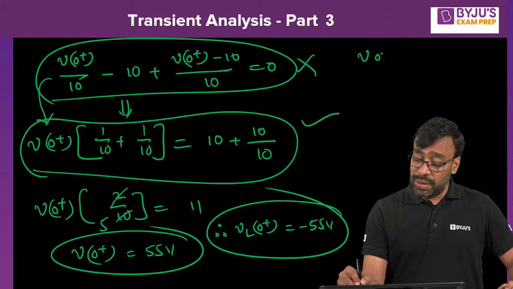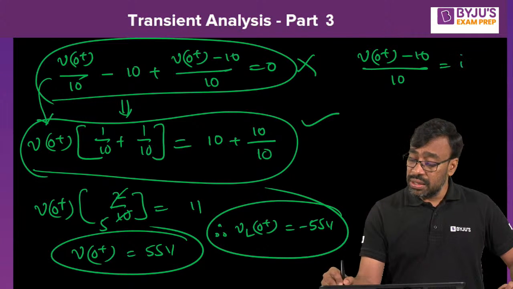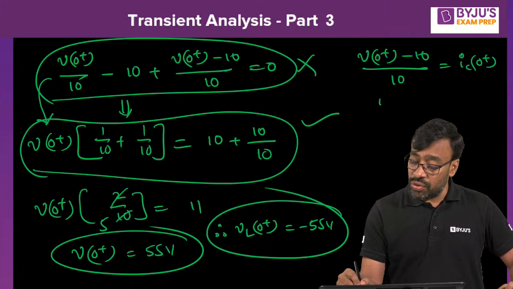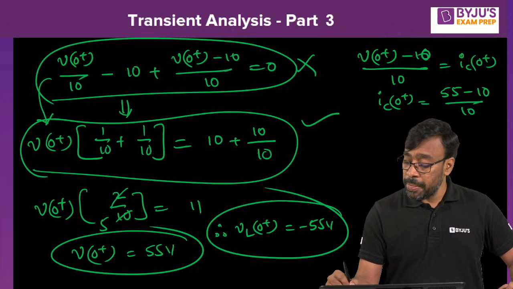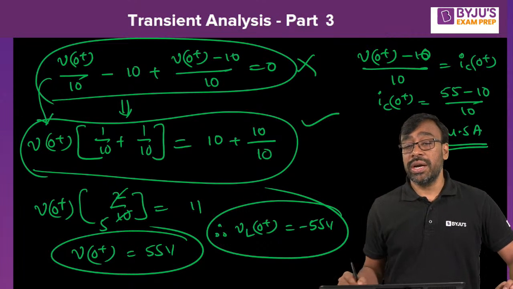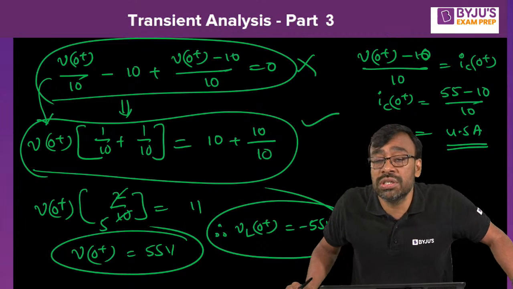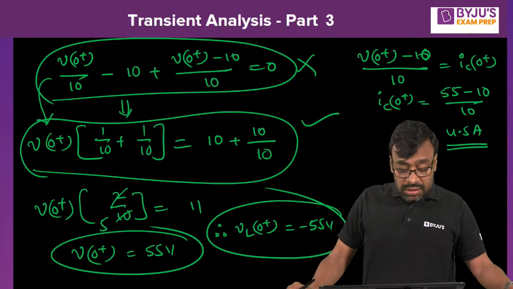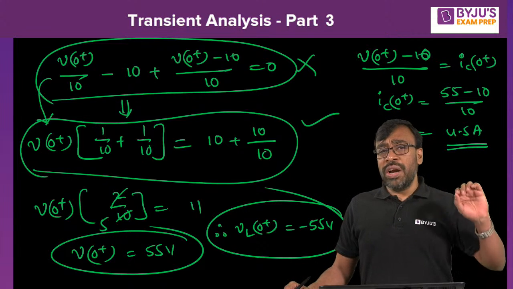V of 0 plus minus 10 by 10 is nothing but IC of 0 plus. Therefore, IC of 0 plus is equal to 55 minus 10 by 10, nothing but 45 by 10, nothing but 4.5 amperes. You got it? Very good. Divya, you got 55. Siddiqui, you got 5 volts. How did you get 5 volts? Look at this. V of 0 plus, you get 55 volts. So 4.5 amperes you got.